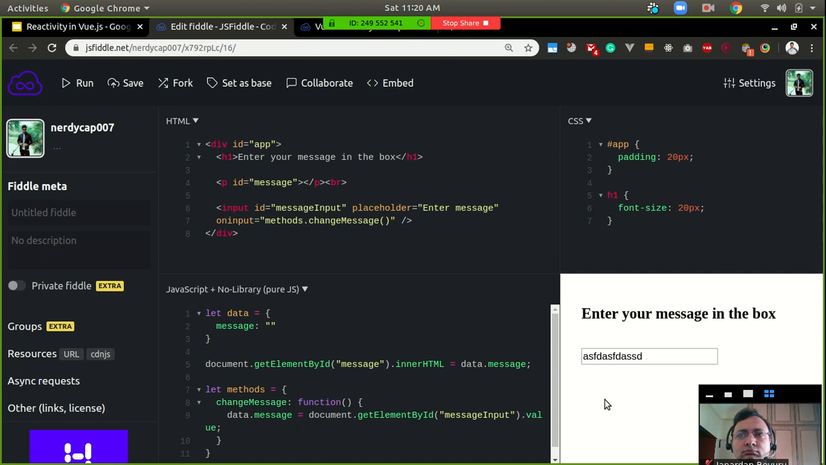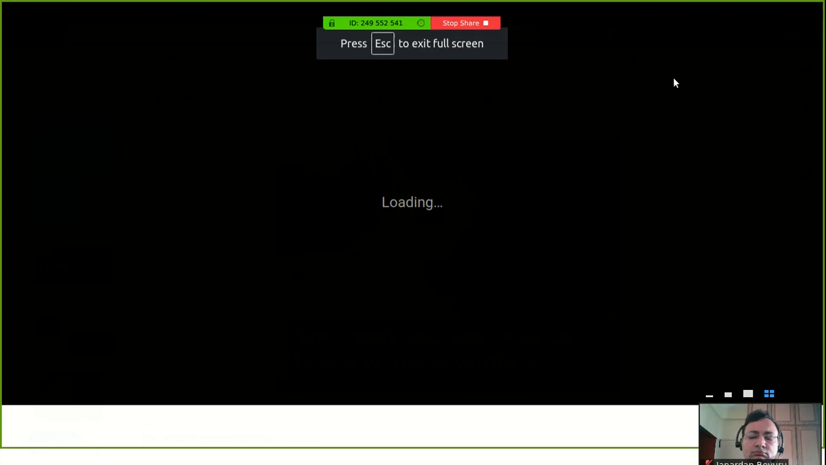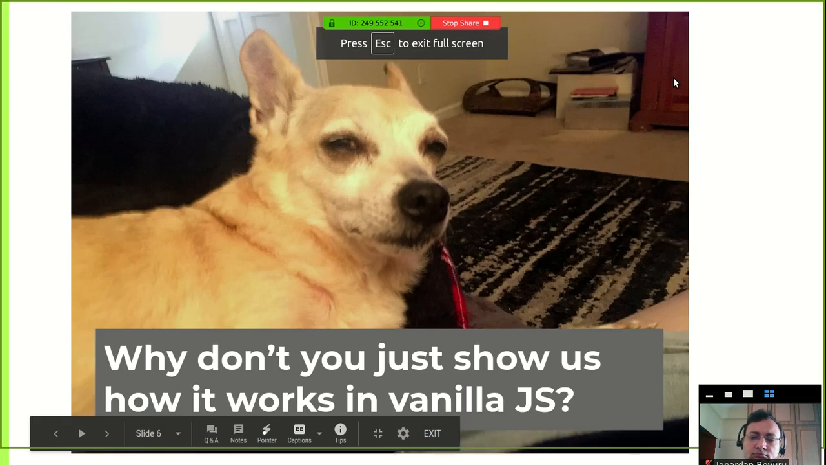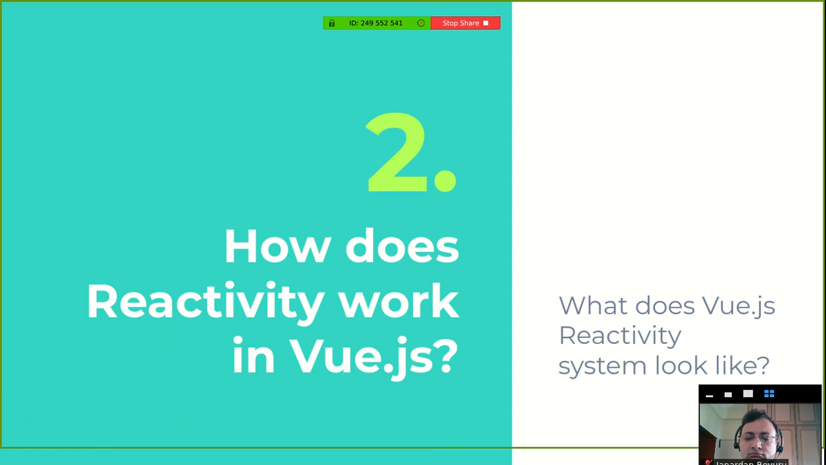Because vanilla JavaScript is not reactive by itself. There is something that Vue.js does underneath the hood. So what does Vue.js do? What does it have? We'll understand that now. Vue.js has a reactivity system, and we'll be getting into how the Vue.js reactivity system works.